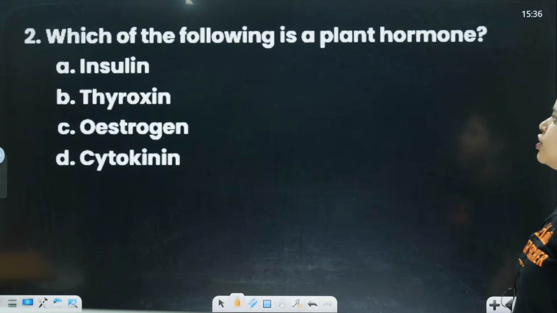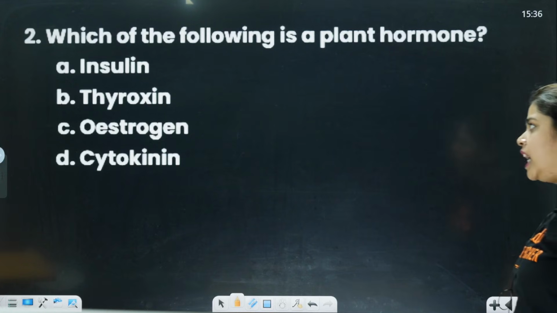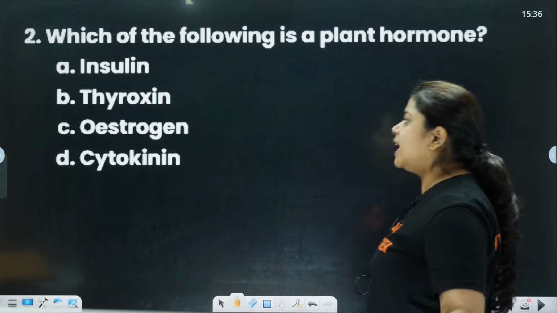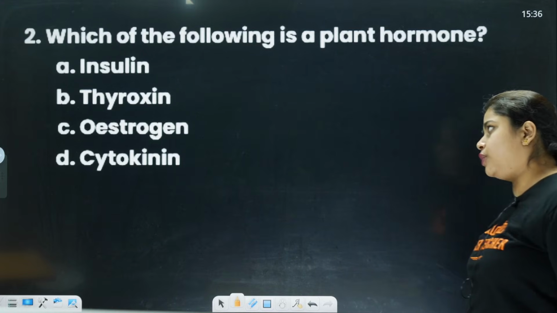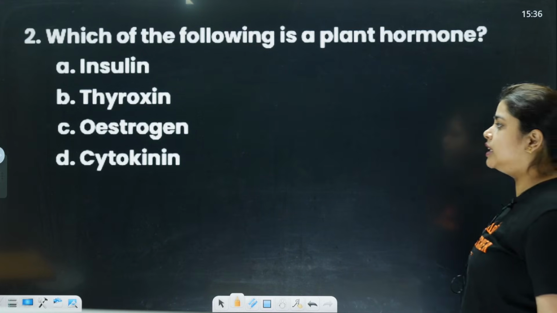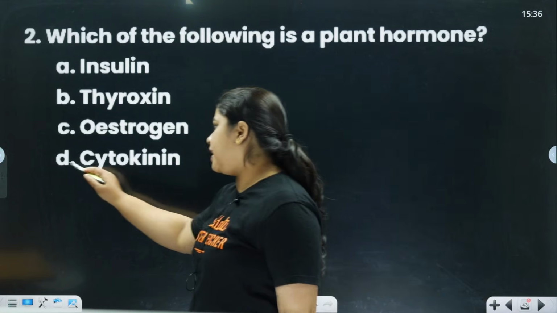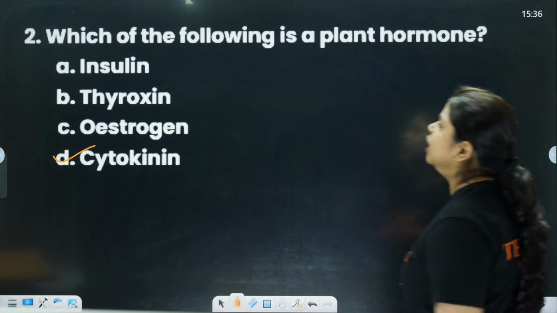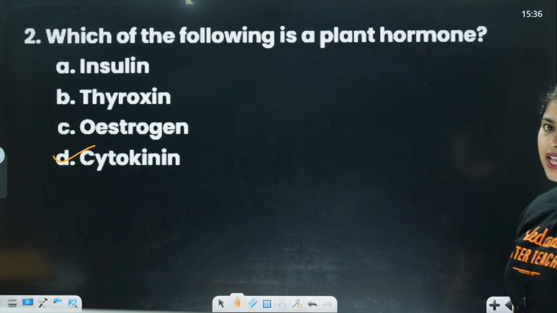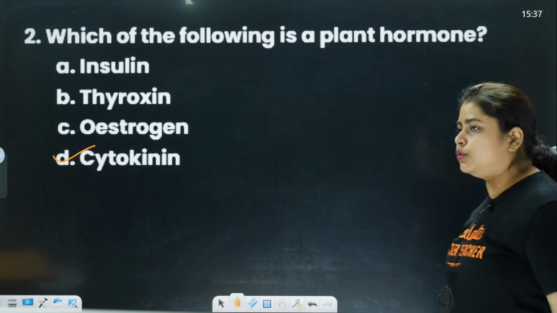Clear? Next question: which of the following is a plant hormone? Is it insulin, thyroxine, estrogen, or cytokinin? The option D will be the correct answer, that is cytokinin. The others are all related to humans, so they are not related to plants.